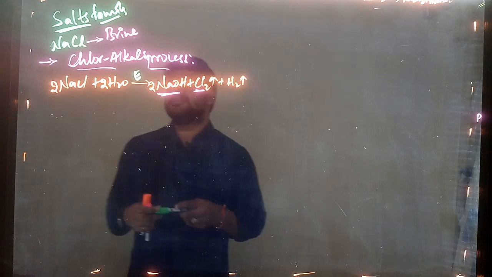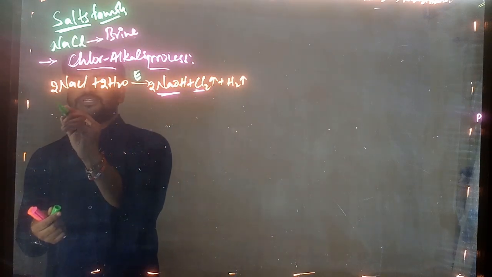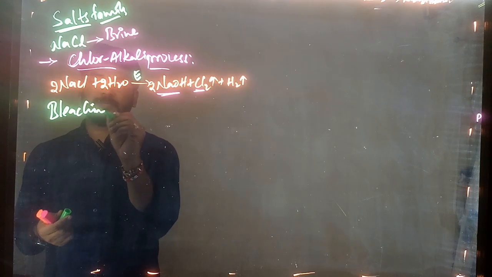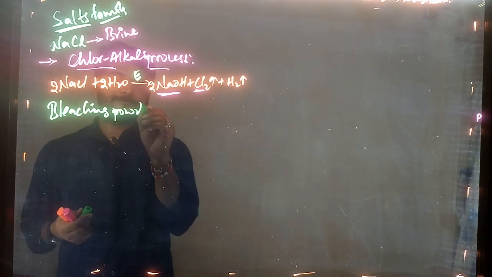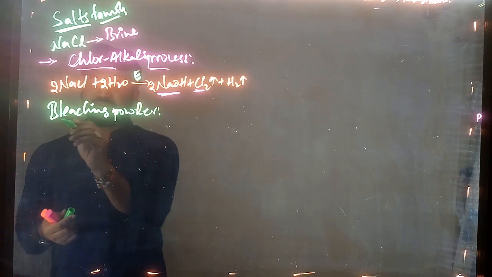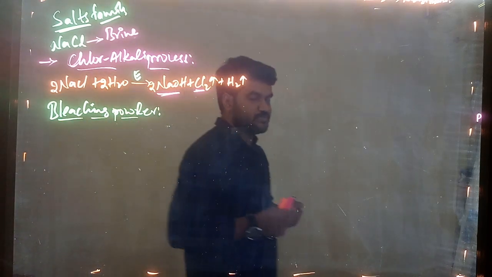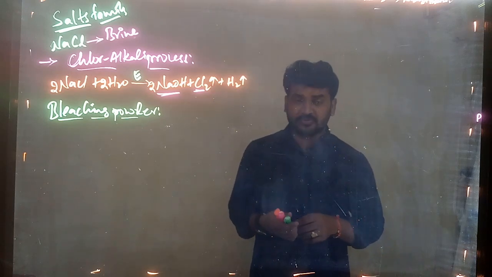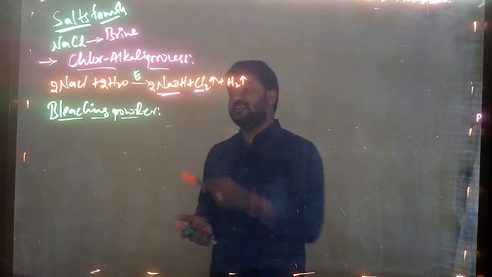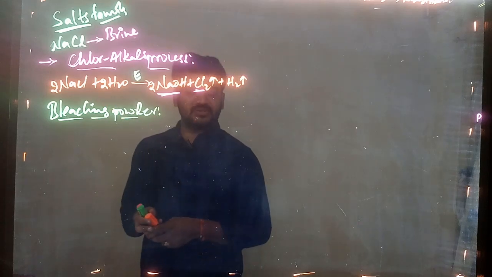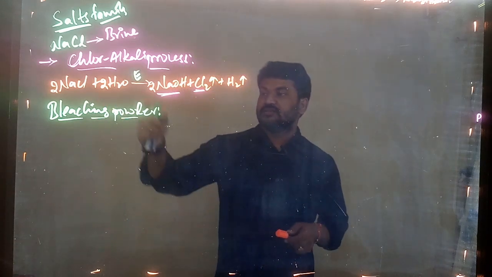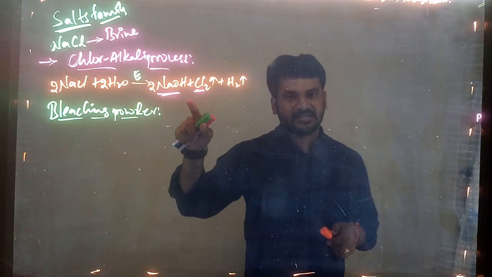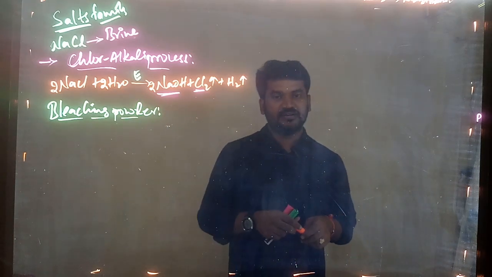What I am writing is bleaching powder. How is the bleaching powder produced? From NaCl, bleaching powder is produced. From NaCl how will it be produced? NaCl solution we are taking, that is brine solution. What we are doing? We are doing electrolysis of the brine solution. What is the product over there? A base, chlorine and hydrogen.